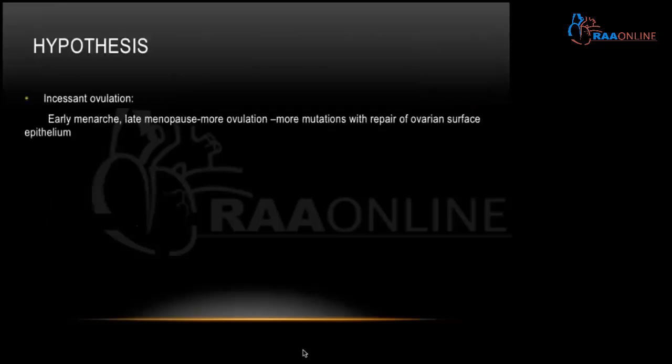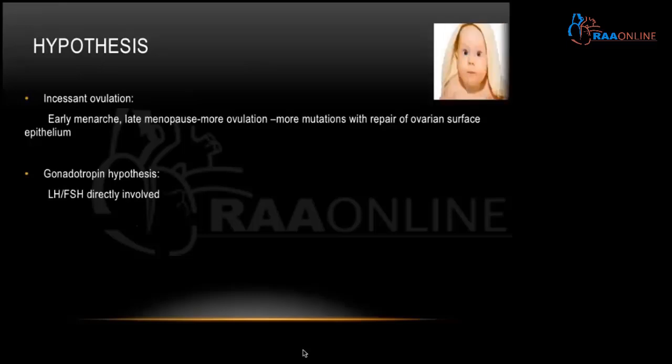Coming to the hypotheses, how does ovarian cancer develop? There is a theory called the incessant ovulation theory. Early menarche and late menopause lead to more ovulatory cycles and more mutations with the repair of the ovarian surface epithelium, predisposing it to malignancy. The next hypothesis is the gonadotropin hypothesis, where LH or FSH are directly involved.